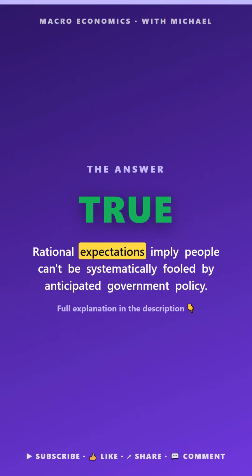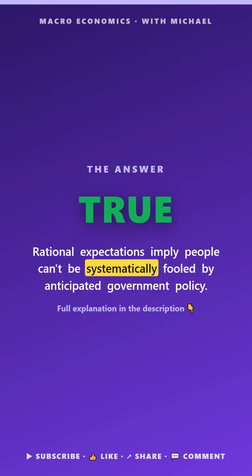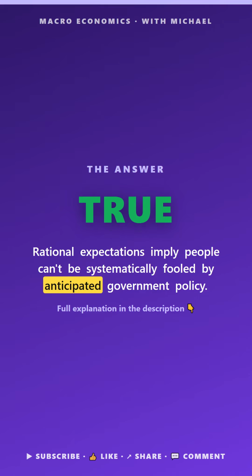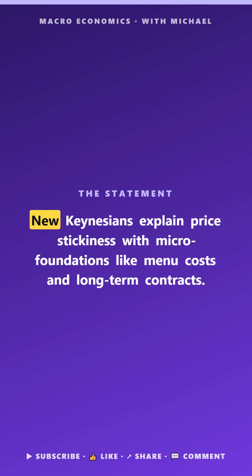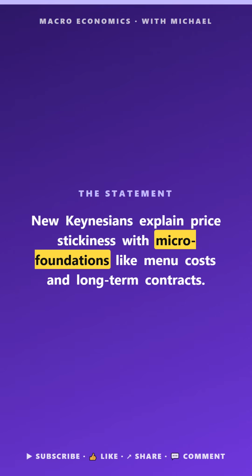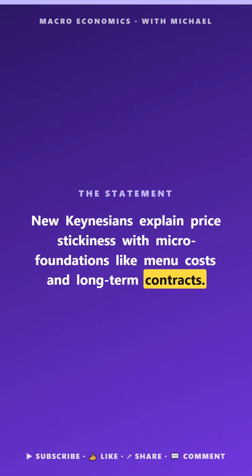The answer is true. Rational expectations imply people can't be systematically fooled by anticipated policy. Macro pop quiz. Growth in macro schools. True, false, or uncertain. New Keynesians explain price stickiness with micro-foundations like menu costs and long-term contracts.